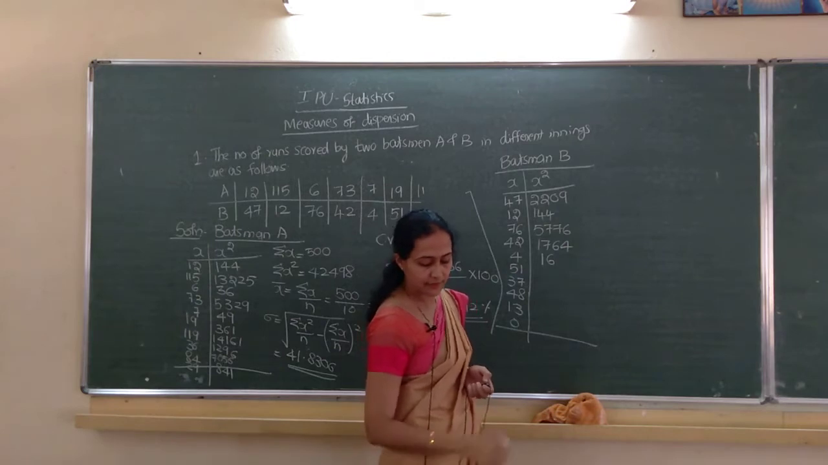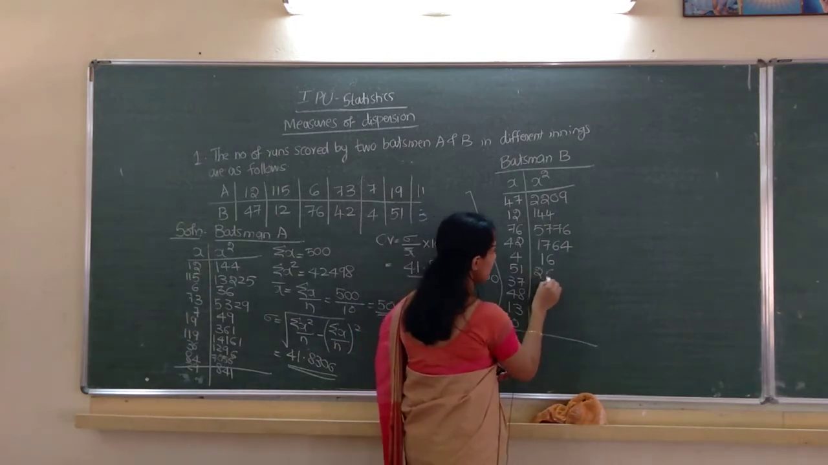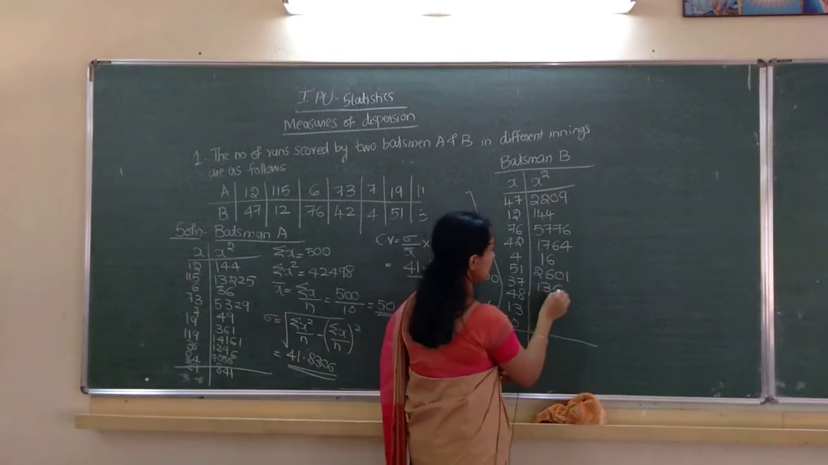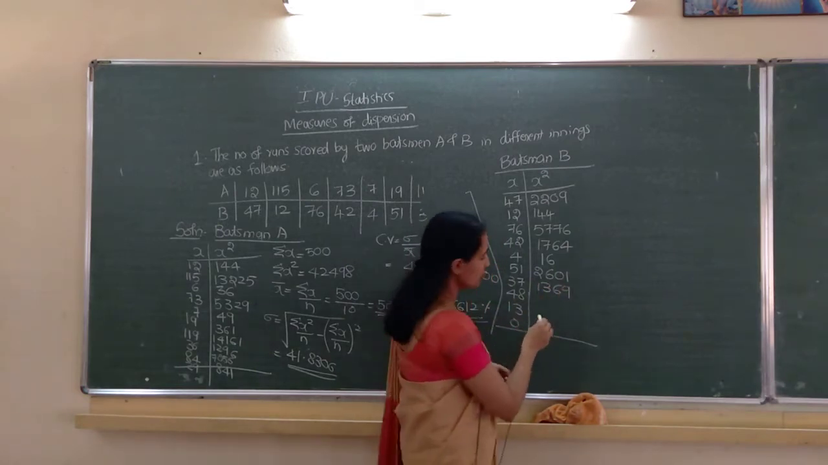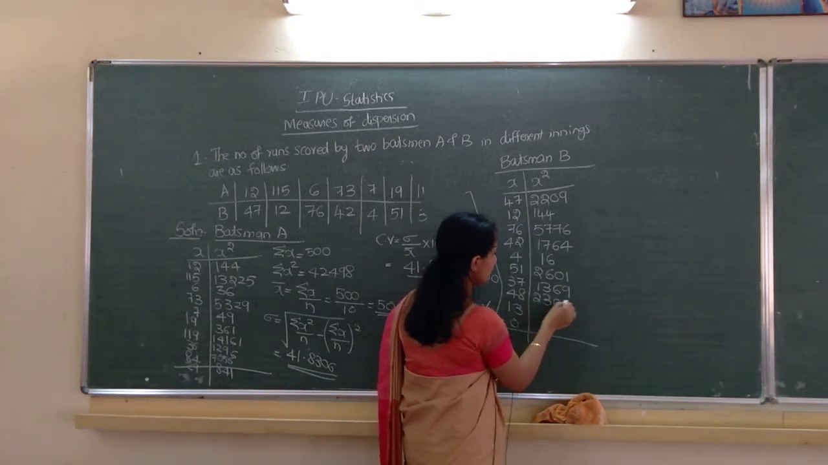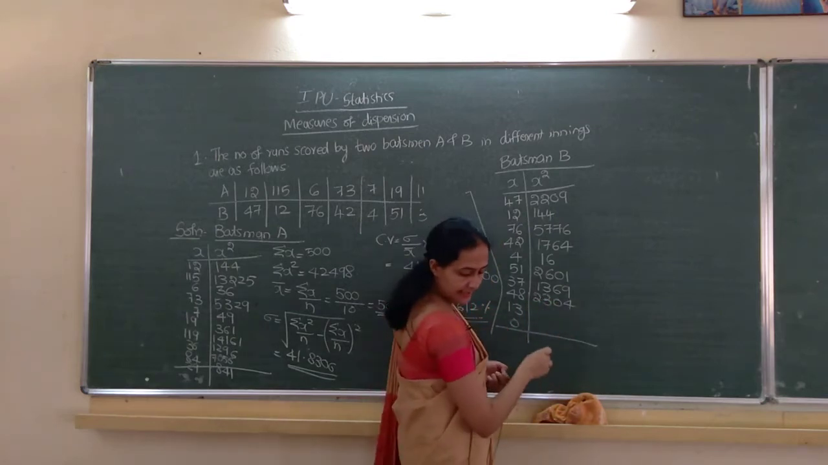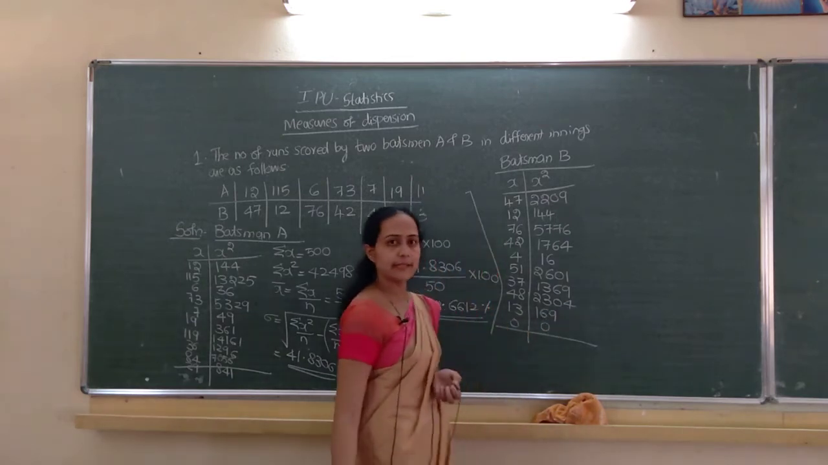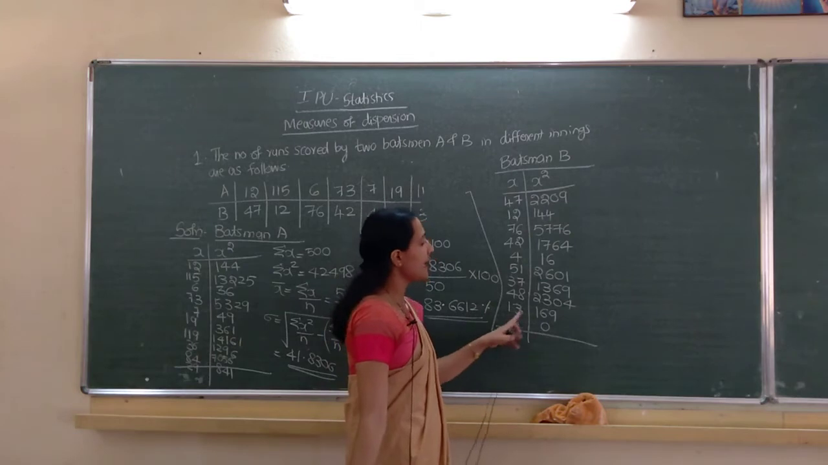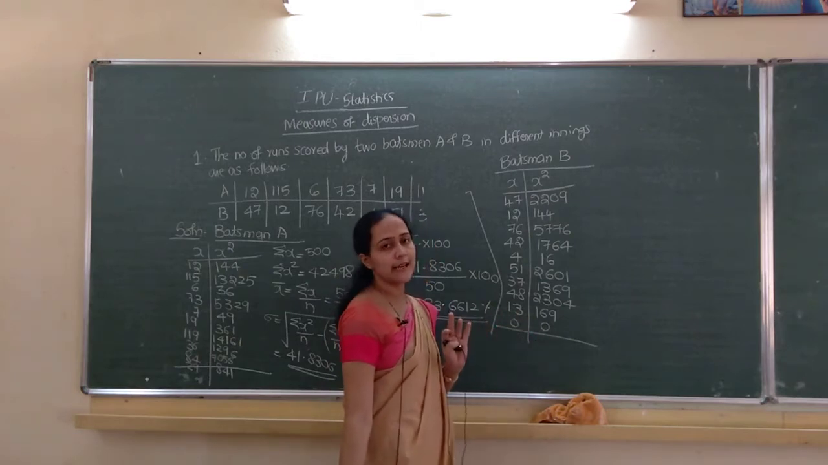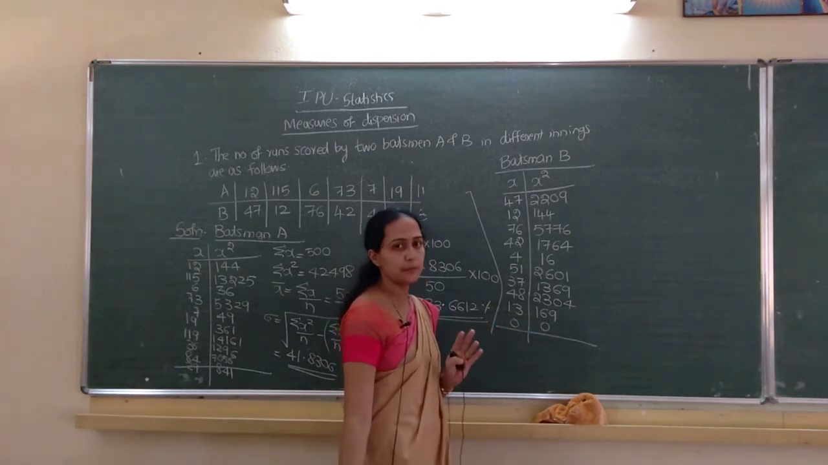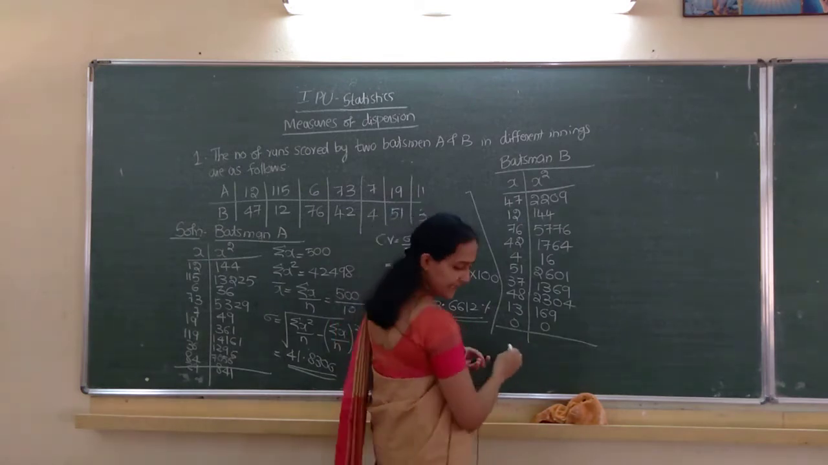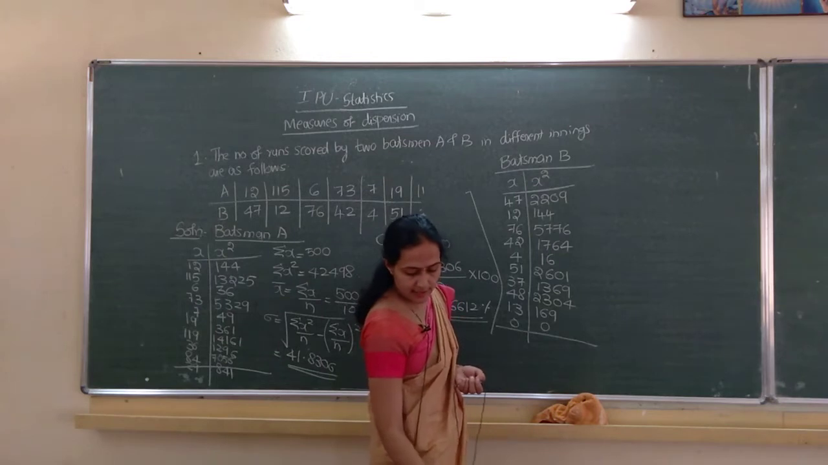Next, 51 square is 2601, 37 square is 1369, 48 square is 2304, 13 13s are 169, and last, 0 square is 0, correct na? So, both totals I have to compute for computing x bar and sigma. The first total is 330.